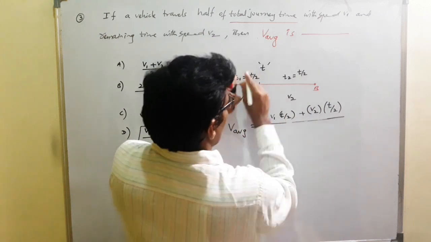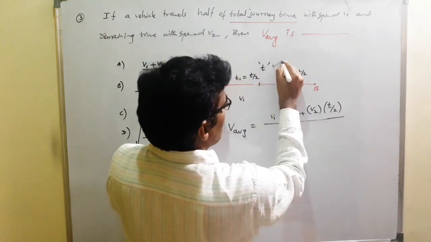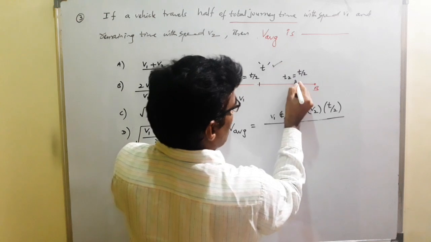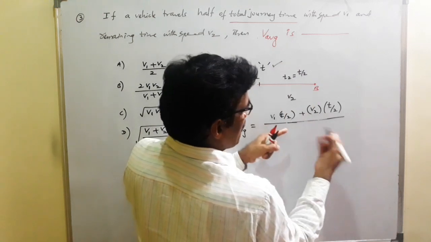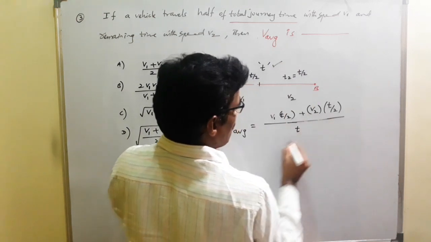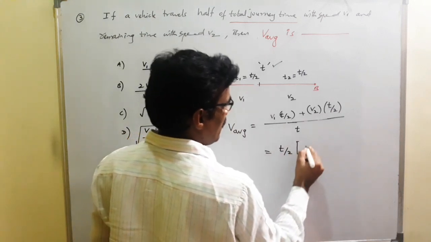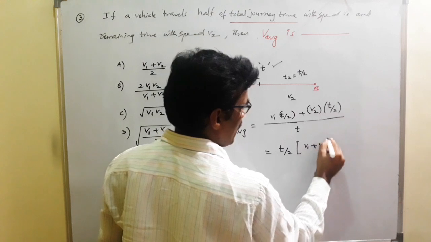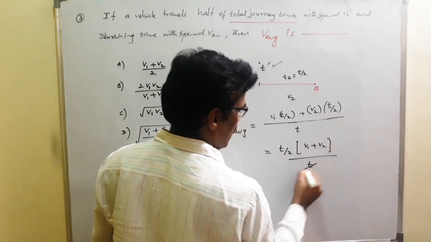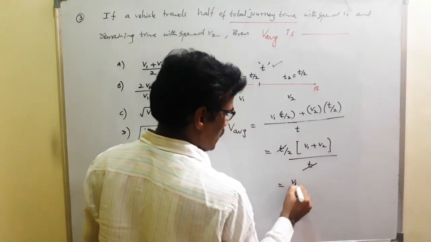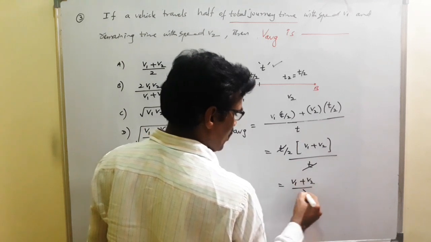Total time taken is T by 2 plus T by 2, this is T. In this, T by 2 is common. V1 plus V2 divided by T, T cancels. Your answer is V1 plus V2 by 2.